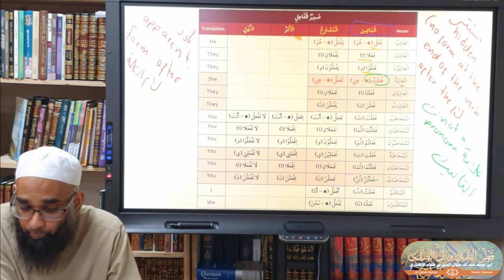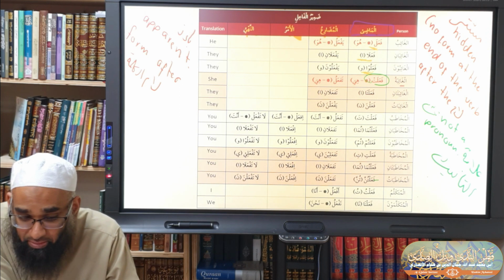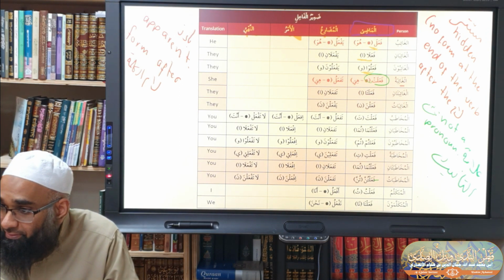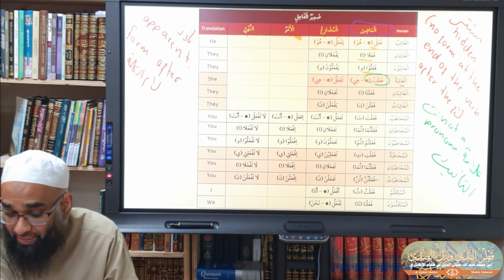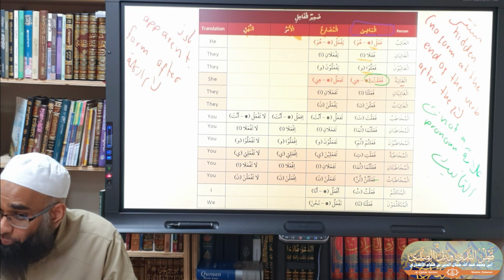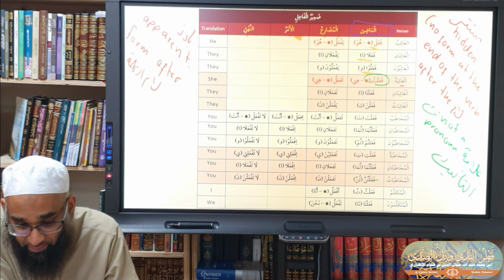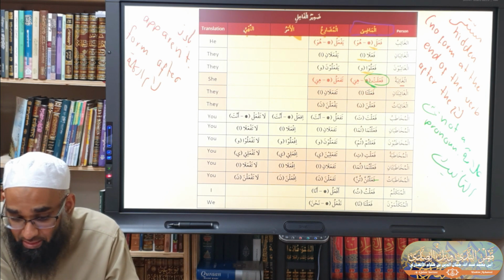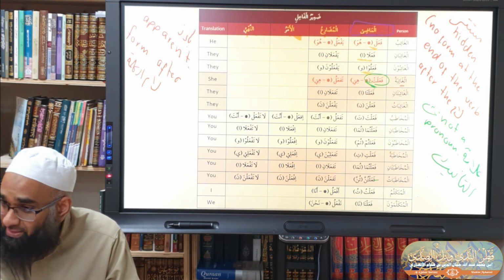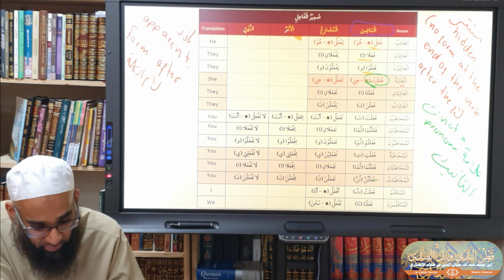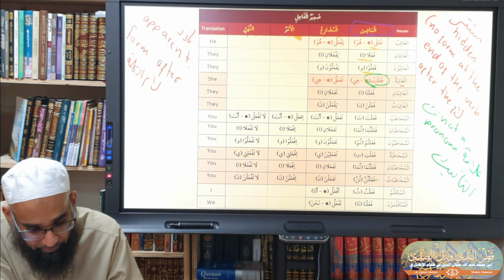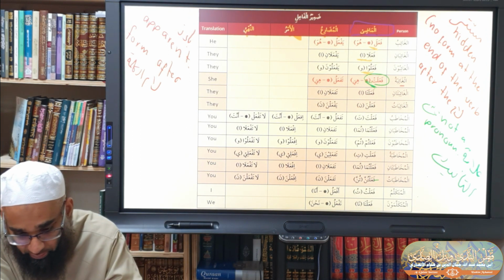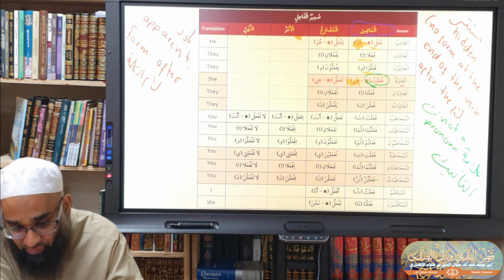So now, in fa'alat, is the zamir mustatir or bariz? I can't see it. But is the ta a pronoun in fa'alat? It's not a pronoun. So then is the zamir bariz or mustatir? The zamir is here, inside. That's what we have here. If you look in the table, huwa is the fa'il, the mustatir.